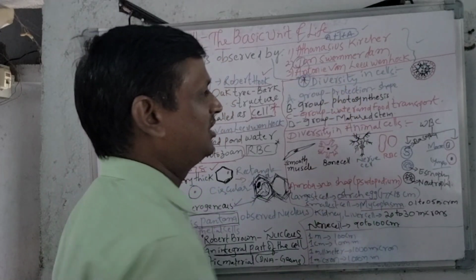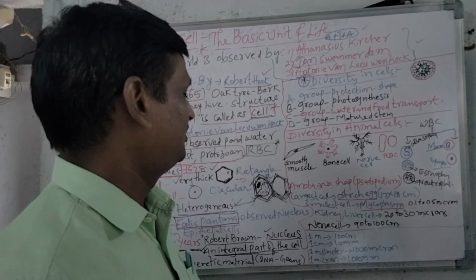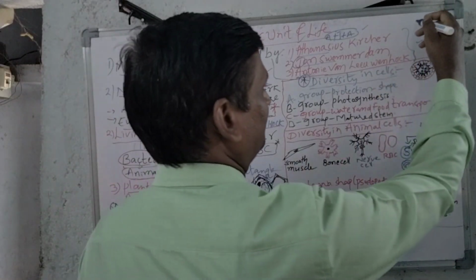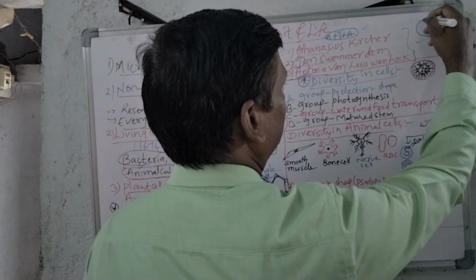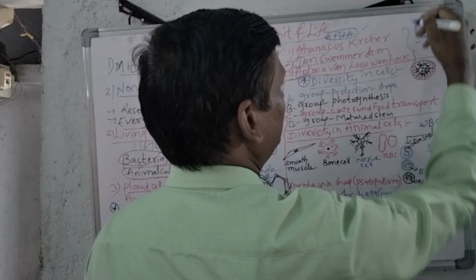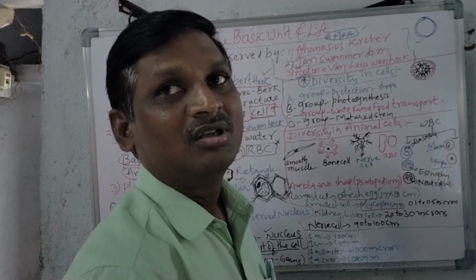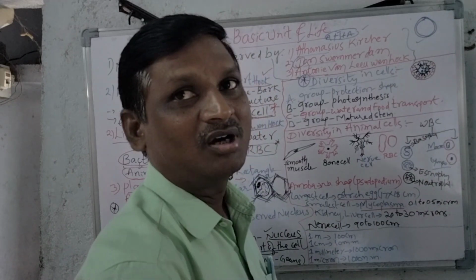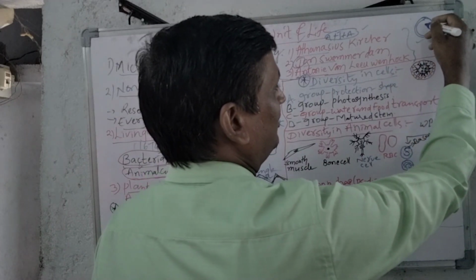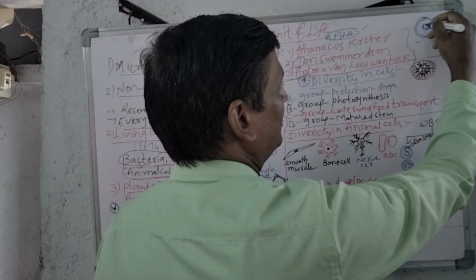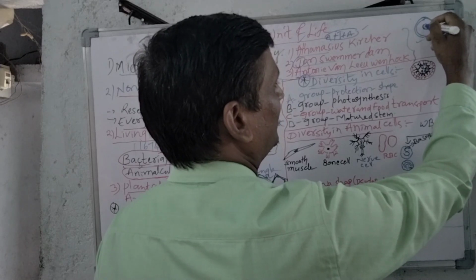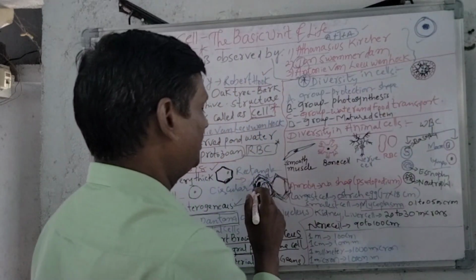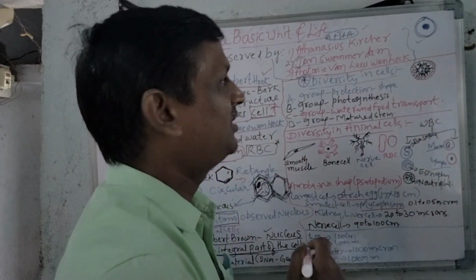Next, if we see diversity in cells, before that, we will just see the animal cell. If we observe the animal cell, it is circular or irregular in shape. The animal cell consists of the nucleus in the center. We can observe the nucleus in the animal cell is in the center, but the nucleus in the plant cell is beside it.